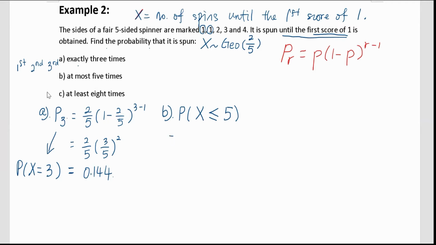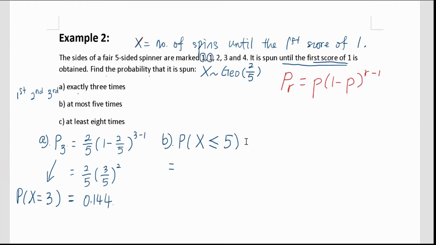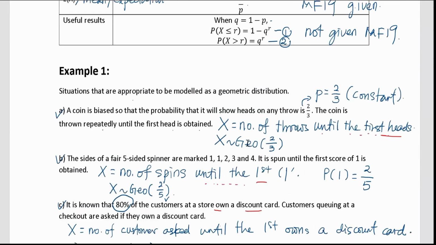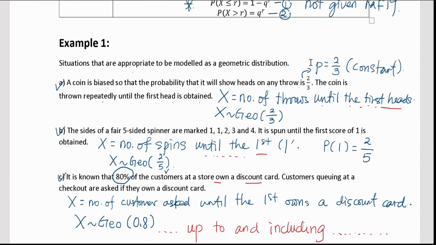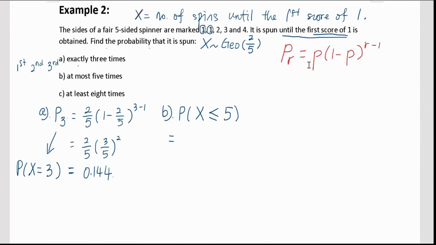For this kind of question, we have to remember those useful inequalities, which are given here. Right, the useful results. I will write it down at the side. For the probability of X less than or equal to r, the formula is 1 minus q to the power of r.